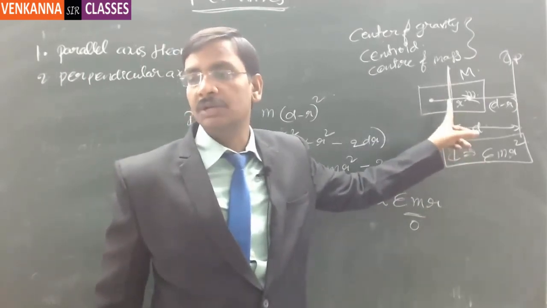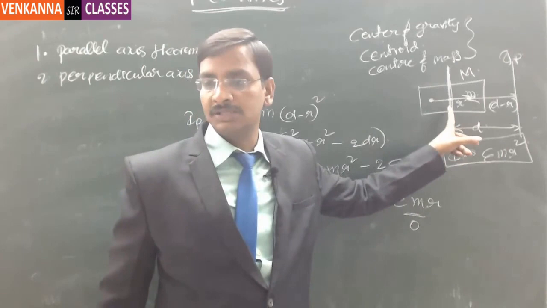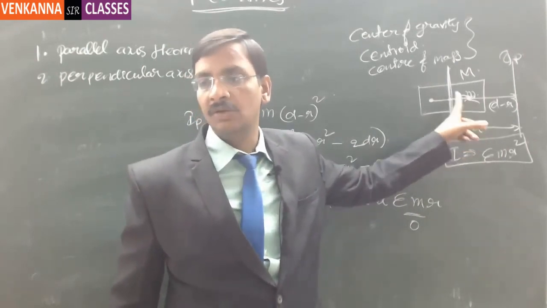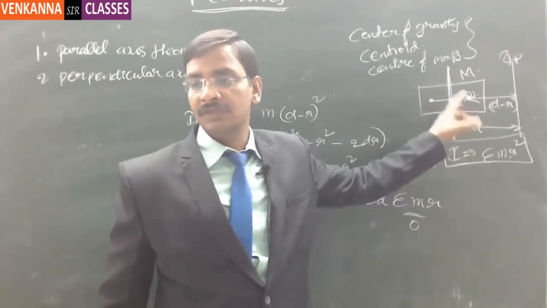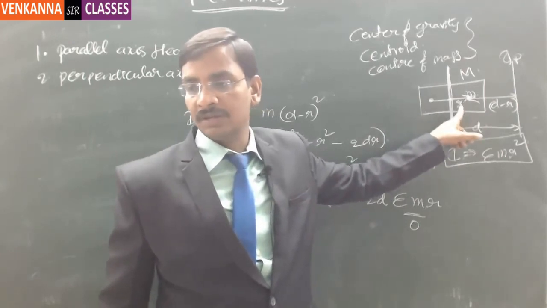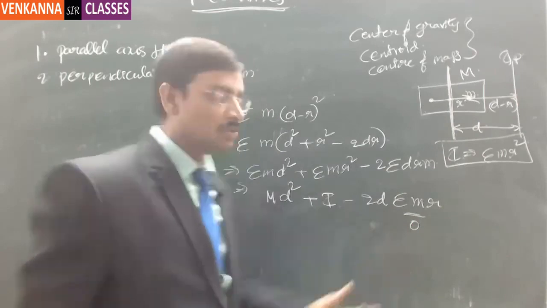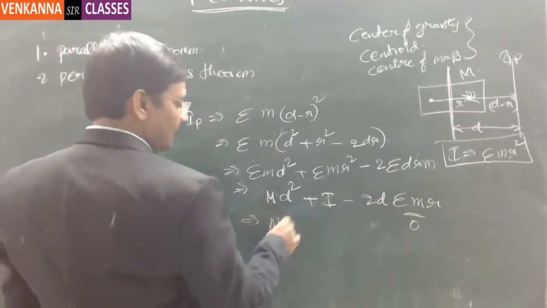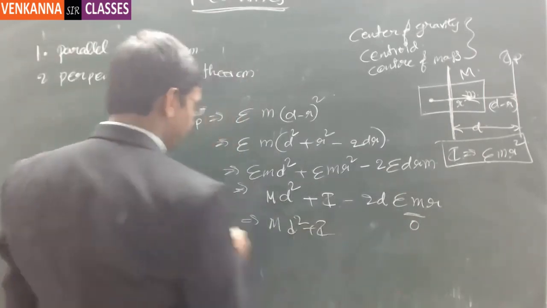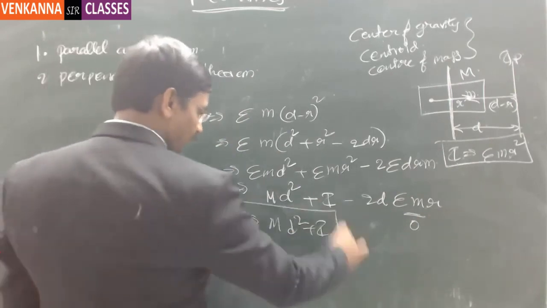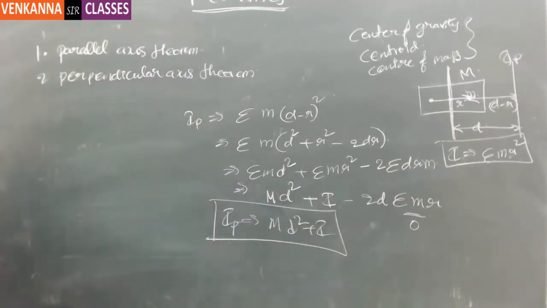Got it? So that means this is where the entire mass is located. If there is a particle on the right side, obviously there will be a particle on the left side. If there is a particle on the top, obviously there will be a particle at the bottom. So all these sigma mr will become 0. That's why this md square plus I will be the parallel axis. Understood?